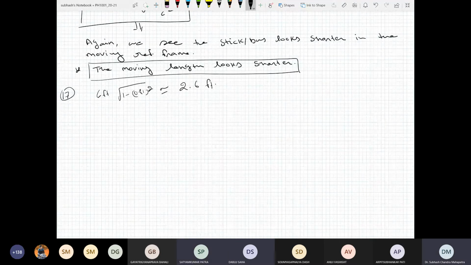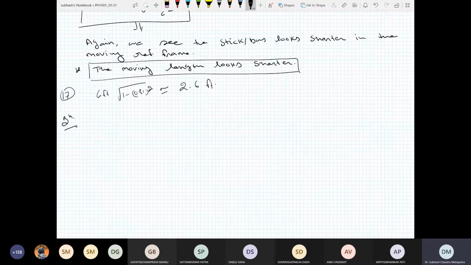Okay. Let me give you a question, and then we'll end this. I think the questions from Visor are very simple. You can do it. Let me give you a little bit of a hard question. So the question is this. Suppose in the moving frame, so this is your moving frame, T prime, X prime, there is this length.